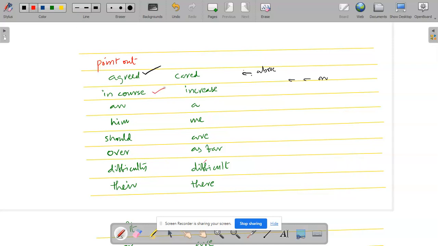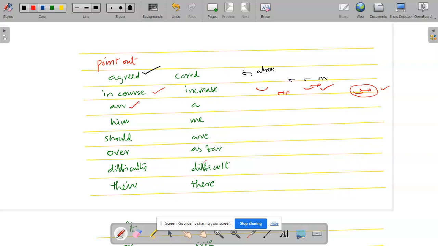And you see here "in course". How can we write "in course"? This is "in", this is "course". If we want to add it, we can write like this, "in course". How can we write "increase"? We can write like this. So "increase" is on the line. Actually it is through the line, but due to horizontal strokes, we write it on the line only. But how can we write "in course"? This is "in course". So that is the difference, Rajesh and friends.